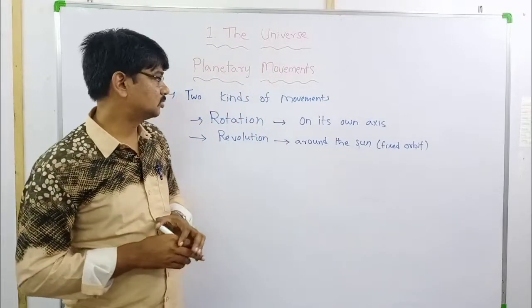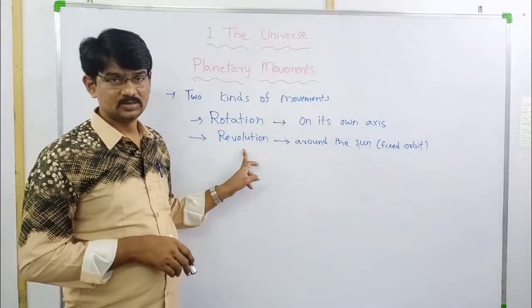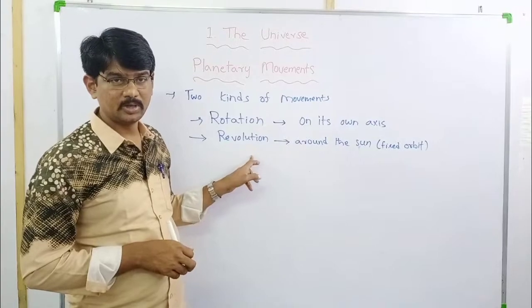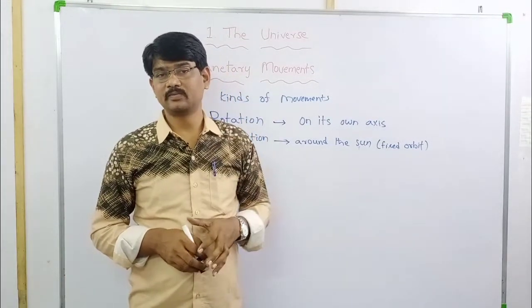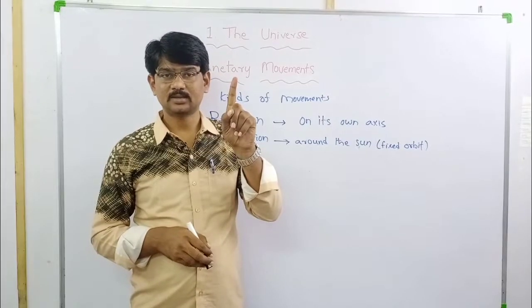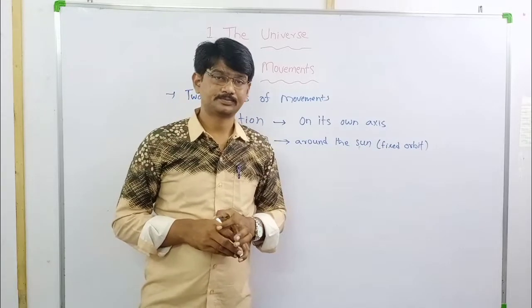What are the two movements? Rotation and revolution. How many kinds of movements are there? Two kinds of movements. What are they? Rotation and revolution.